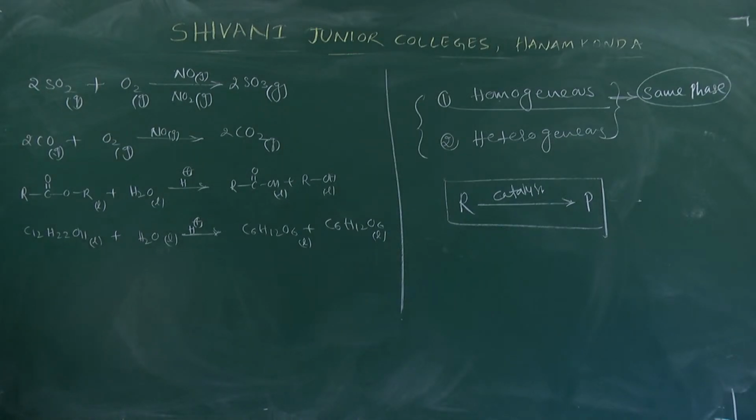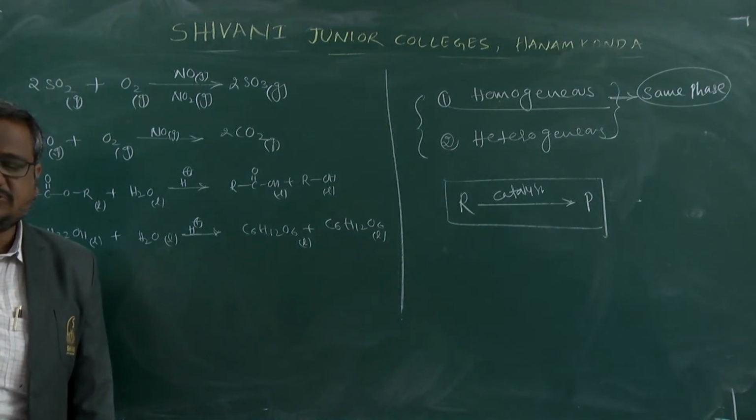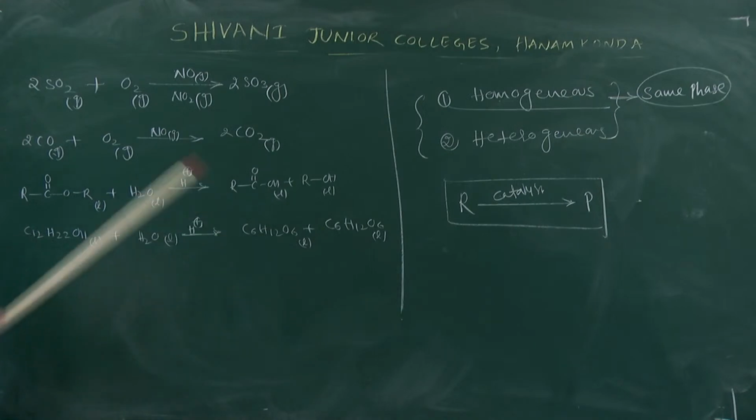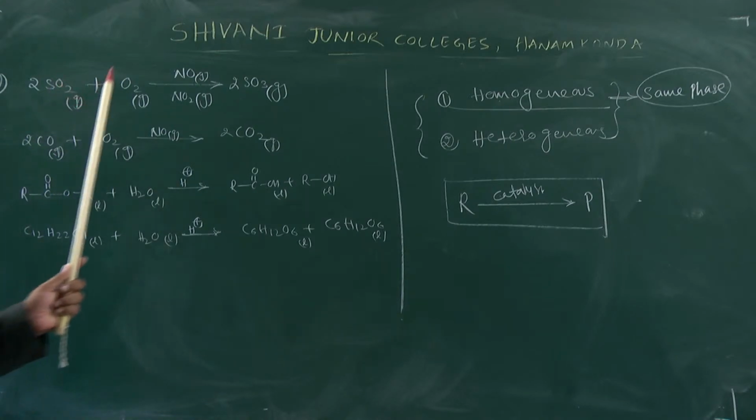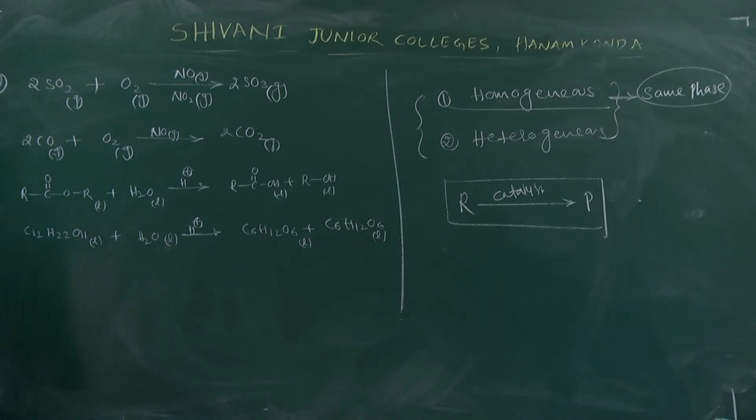Here NO is called nitric oxide. That nitric oxide is in what type of phase? It is the gaseous phase. In this first reaction, reactants, products, as well as the catalyst are in the same phase.